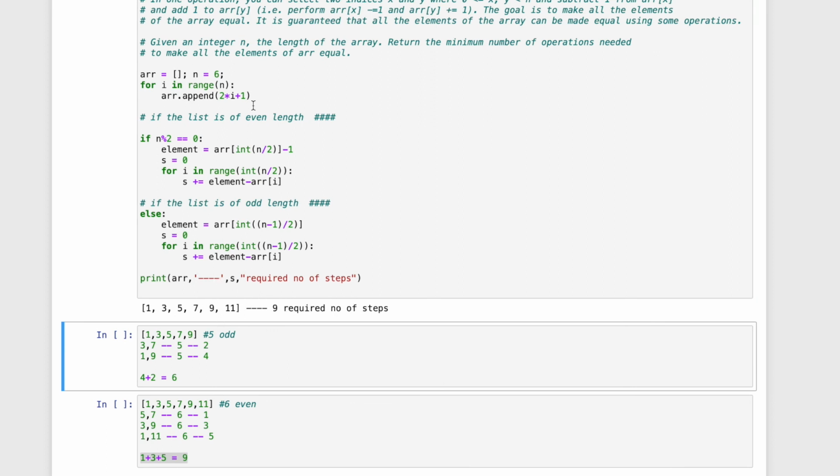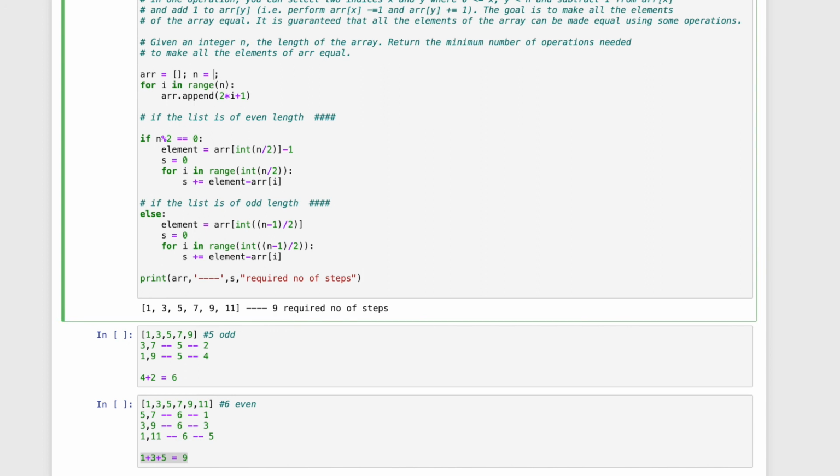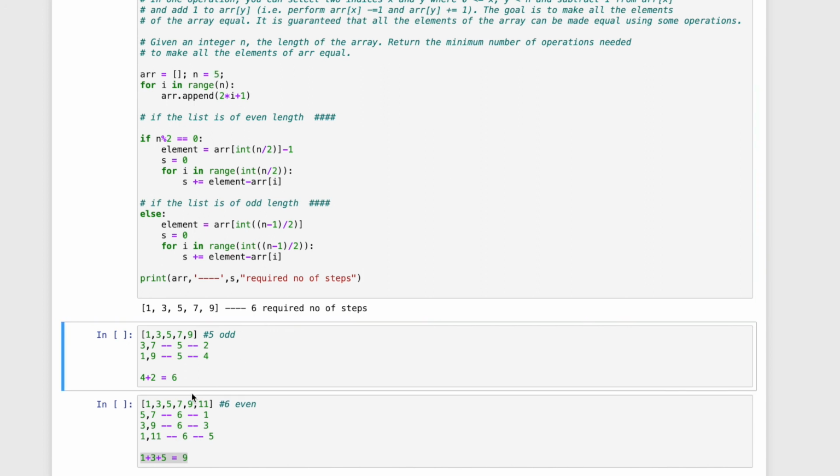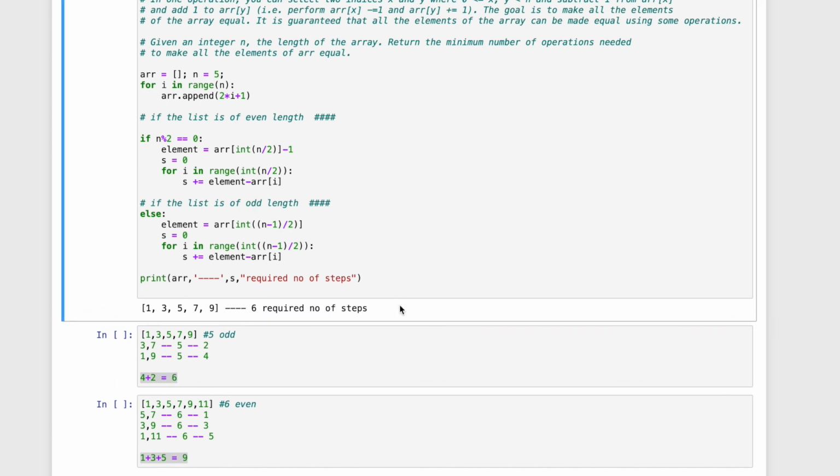Now let's check for 5. So for 5, again it says 6, like we have already calculated. So it is something like that, and yeah, I hope the logic is clear. Thanks.